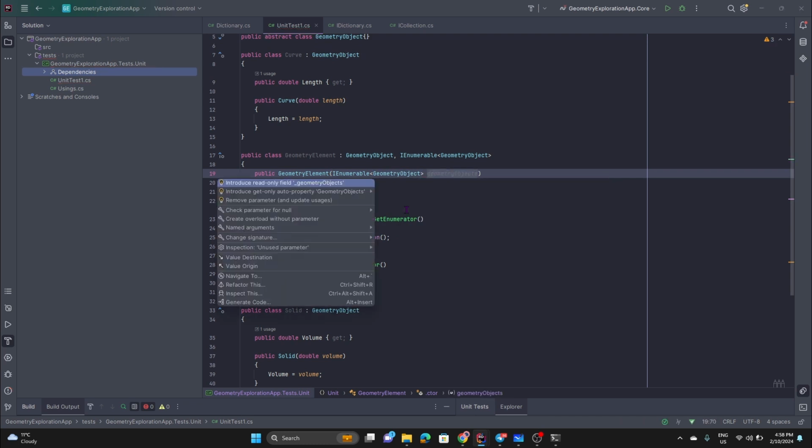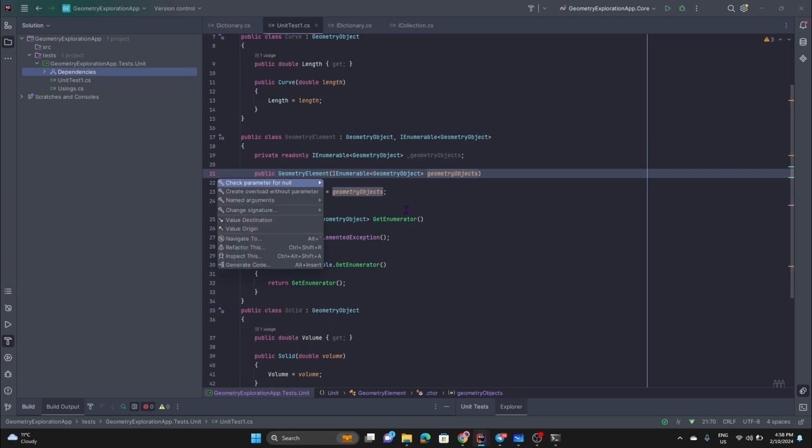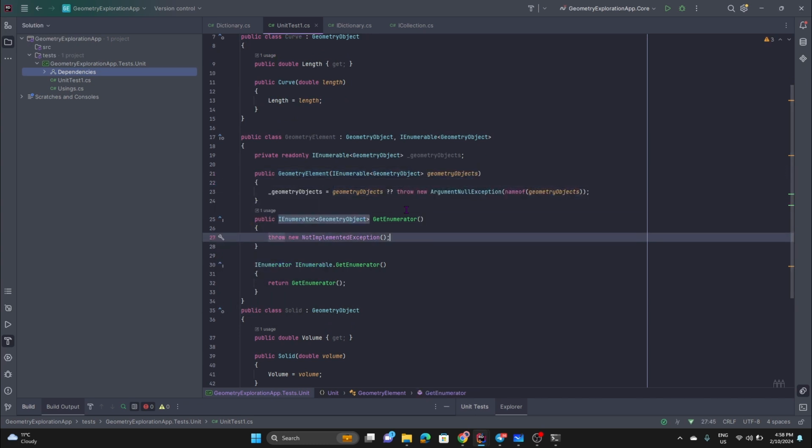Geometry objects, and we're going to just store this in the read only field. I'm going to check for null, because in constructors, if something goes invalid, we throw exceptions. That's a fail-fast rule. If something goes off in your program, it's better to fail fast.